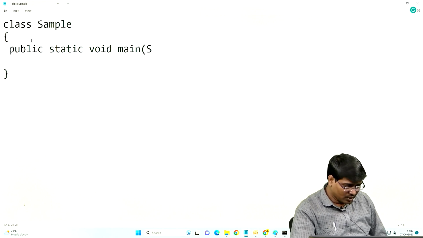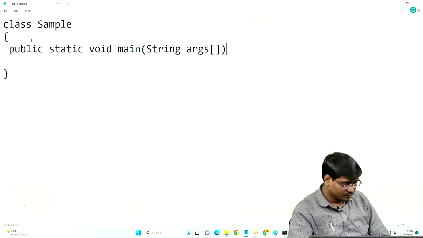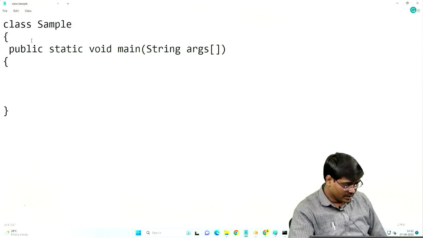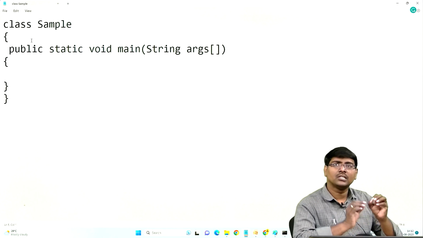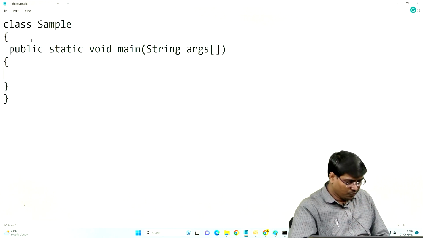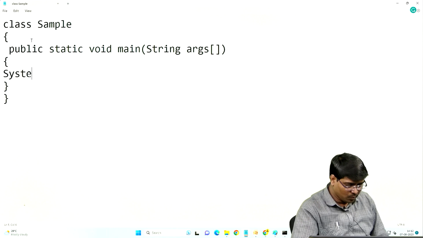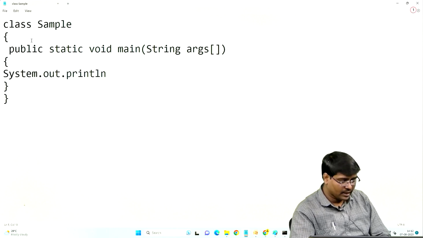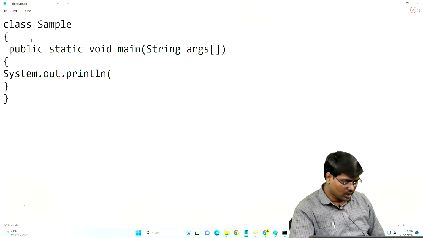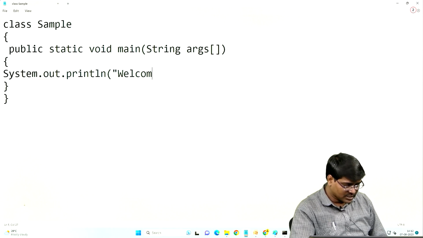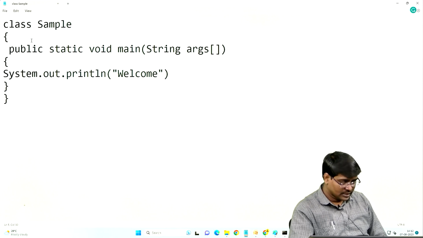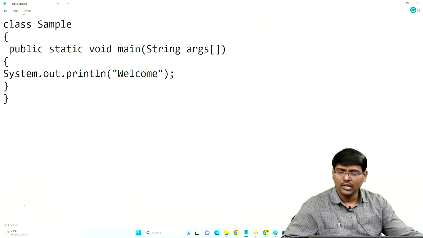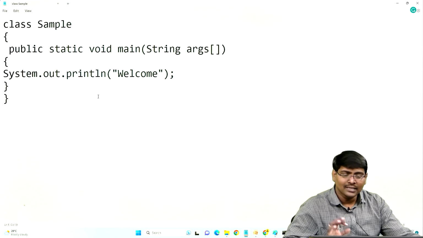Public static void main, String args, open the bracket and then close the bracket. Now everything is written inside this one. Now first I am writing one simple program, System.out.println, with some message, Welcome, semicolon.